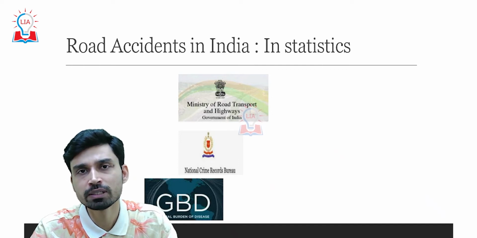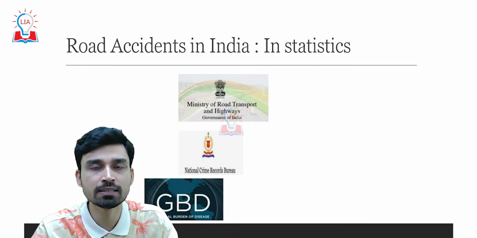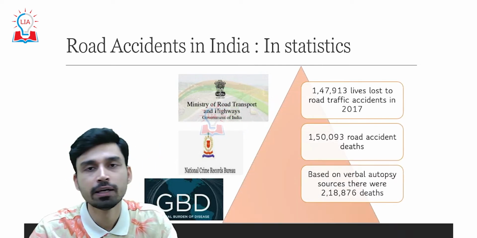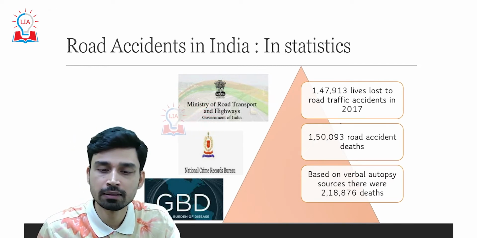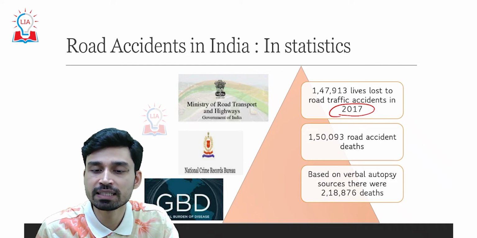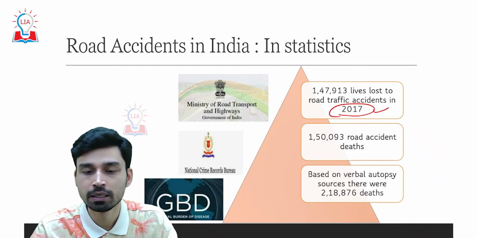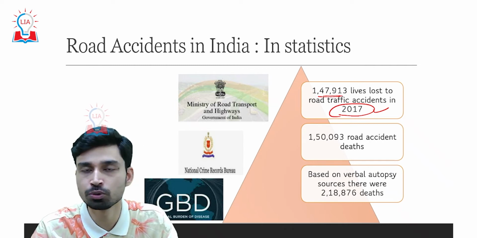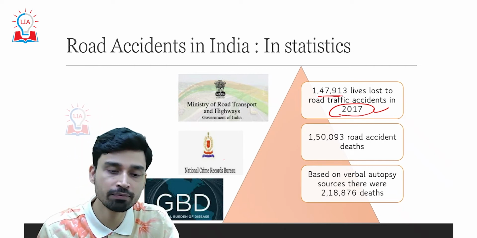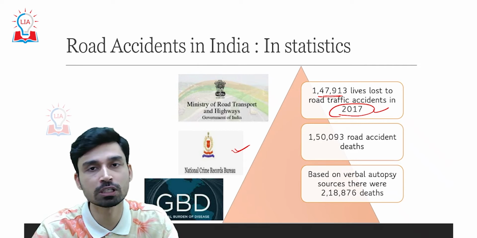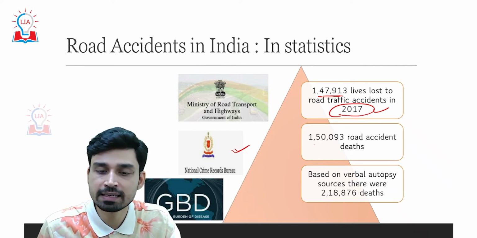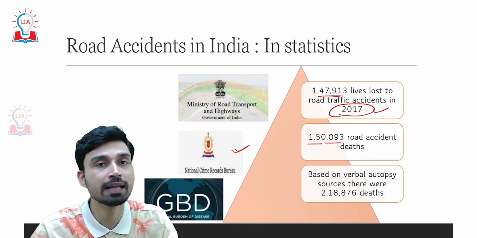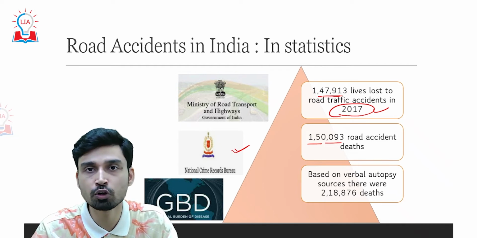Now let us try to understand in terms of statistics what the road accident situation in India is. As per the data published by the Ministry of Road Transport and Highways, the last data we have is from the year 2017, and in that year a total of 1,47,913 lives were lost to road accidents. At the same time, the National Crime Records Bureau says that for the same year around 1,50,093 people died as a result of road accidents.